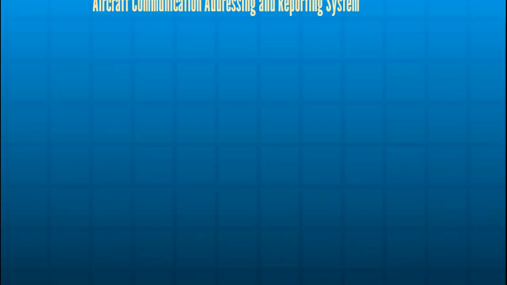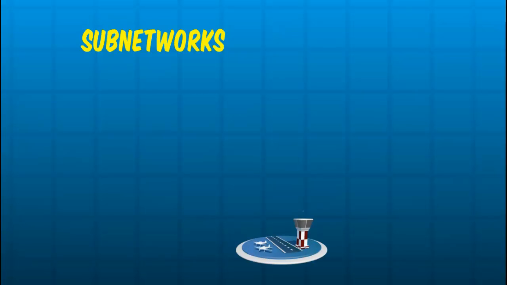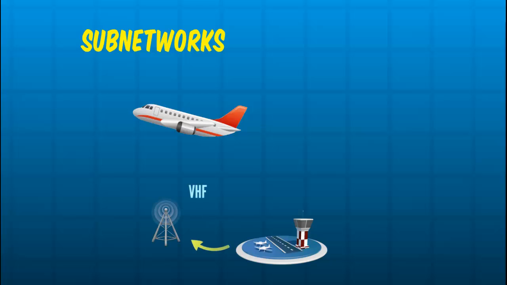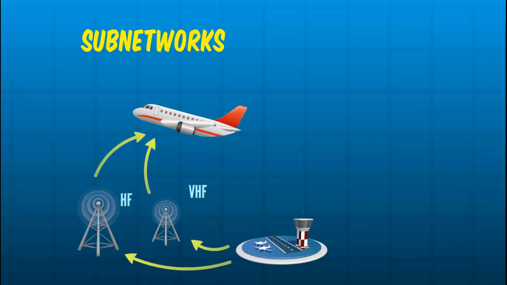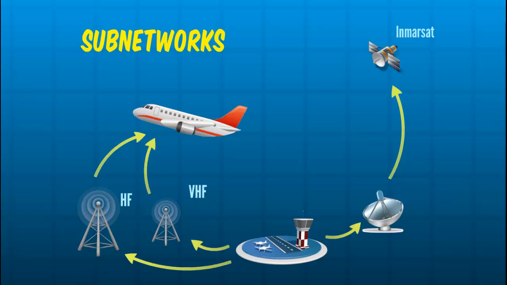But how does ACARS work? When a message wants to be transmitted from the ground to the aircraft, there exist several possibilities depending on the situation of the aircraft. Via very high frequency link based on VDL mode A, also called the old ACARS, or based on VDL mode 2, called ACARS over AVLC. Via high frequency with the HF data link, or via SATCOM, satellite communications, in which we have two ways of communication, using Inmarsat services or using Iridium constellations.